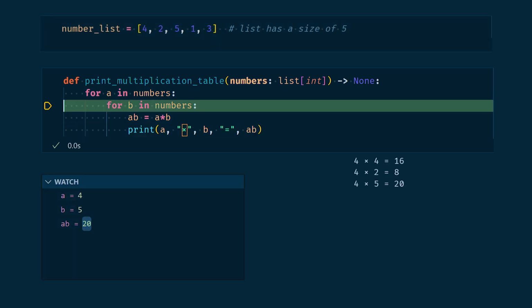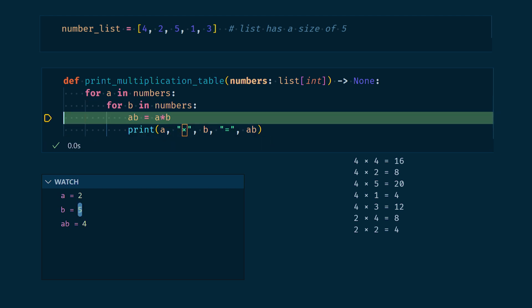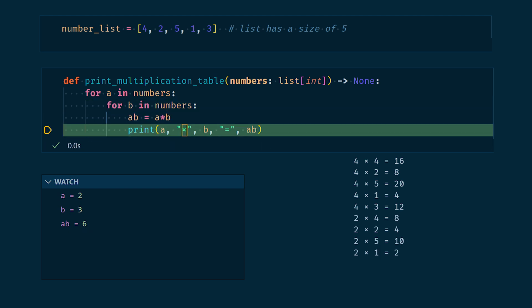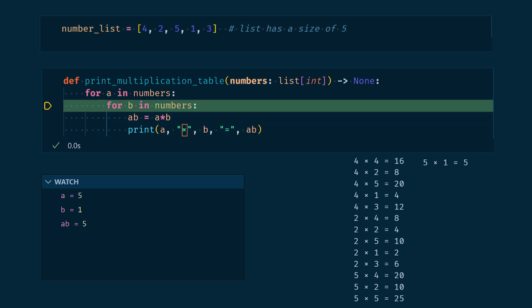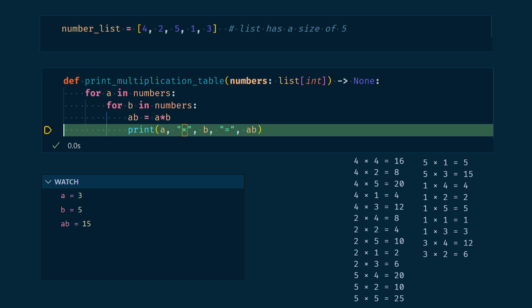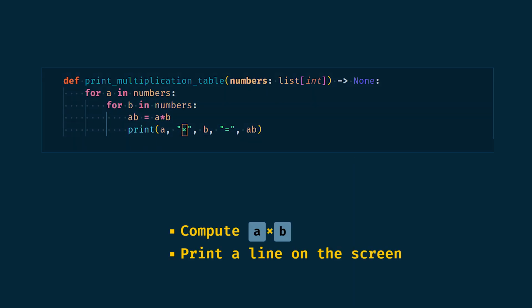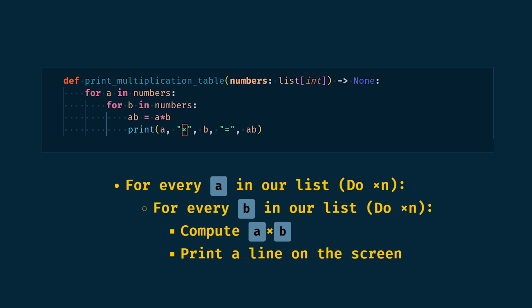The first loop will be executed once per number a in our list, so n times in total. For the same reason, the second loop will be executed n times, once per value b, but that is n times for each number a. So we enter the body of the second for loop n squared times. Now, the body of that second loop contains 2 instructions, so that is 2 instructions for every b for every a, so in total we have 2n squared instructions for a list of size n.